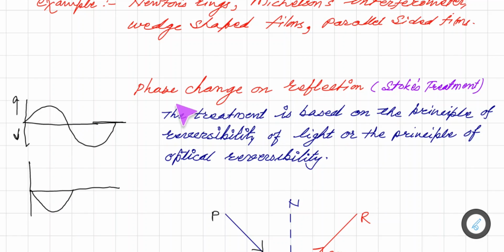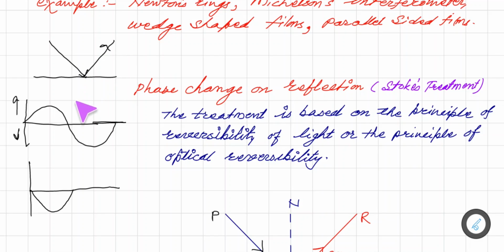So now on reflection, what phase change occurs, that we are going to see, that is phase change on reflection. That means suppose there is a surface on which a light ray falls which has a certain phase, but upon reflection does it change phase or not, that we are going to consider.